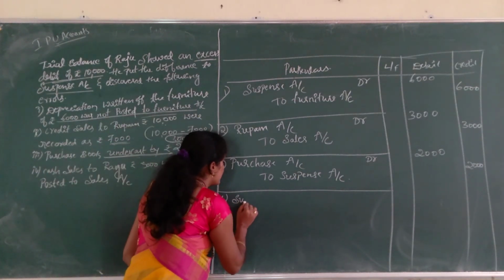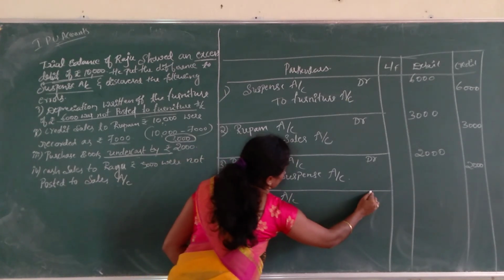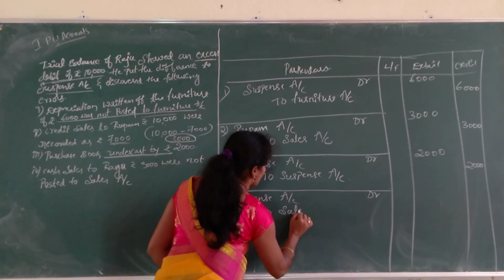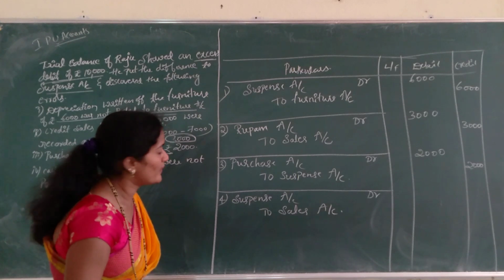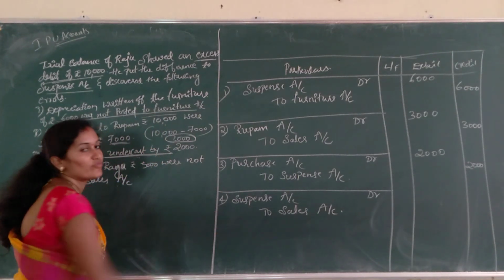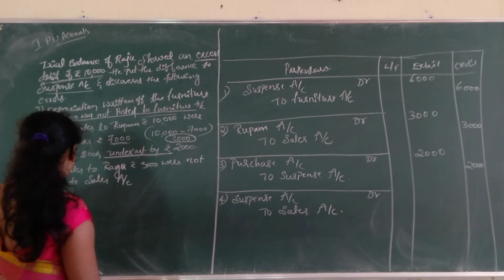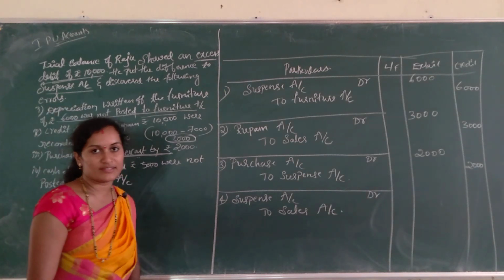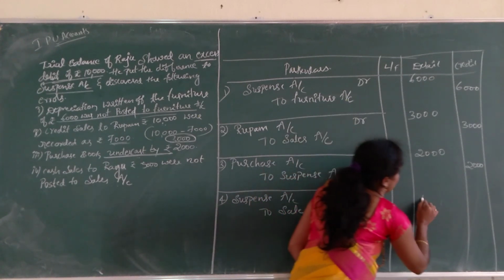That is suspense account debtor to sales account. Why? Because it is not posted to sales account. We posted the account, so now rectified. Write the narration: cash sales to Raghu were not recorded in the sales book, now rectified. The amount is 5,000.